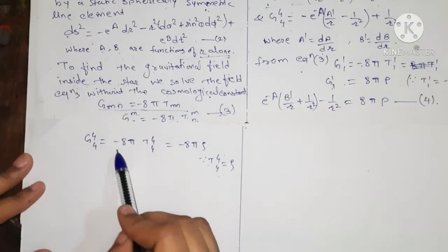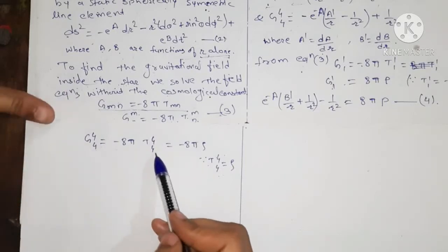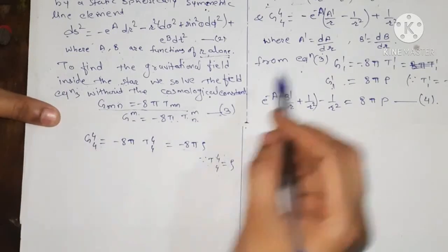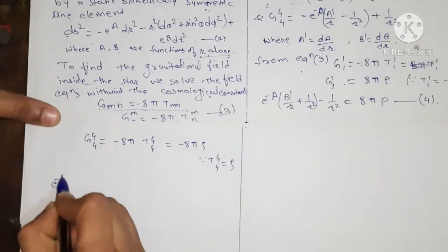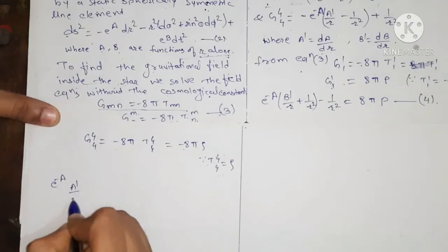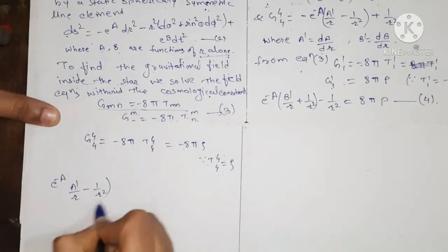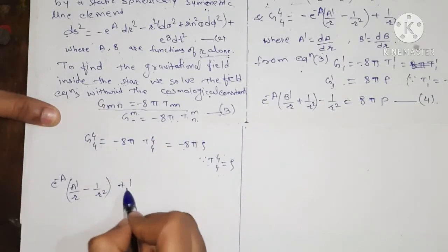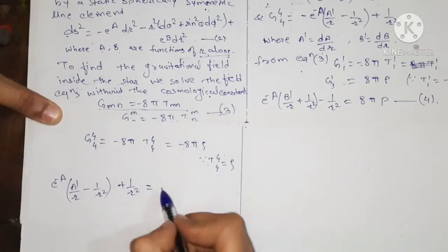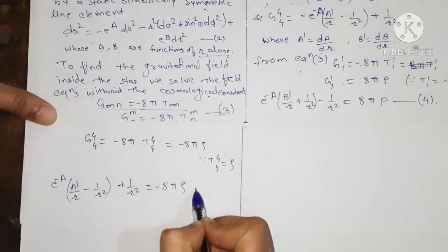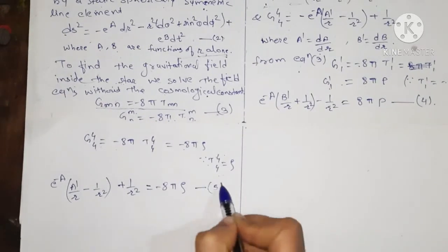So G44 equals minus 8 pi rho, and the value of G44 from this equation we can write as e to the power minus a dash upon r minus 1 upon r square plus 1 upon r square equal to minus 8 pi into rho. We give this as equation number 5.